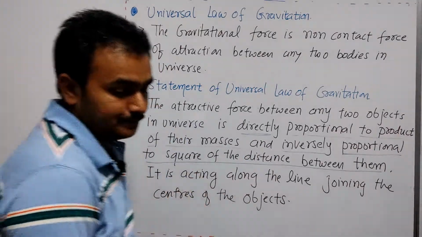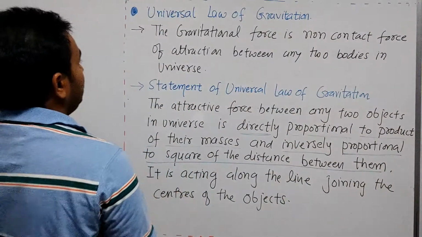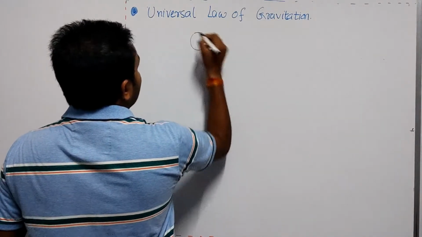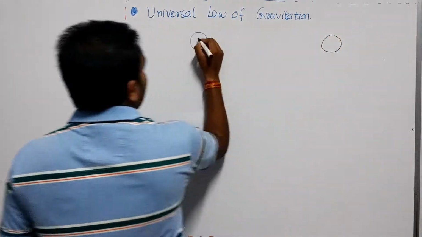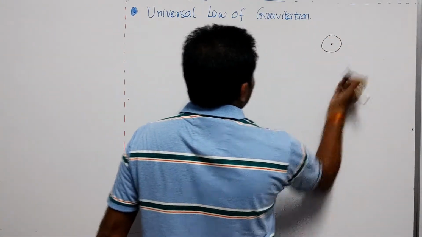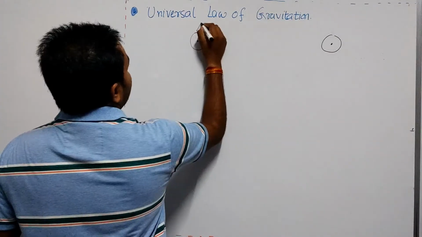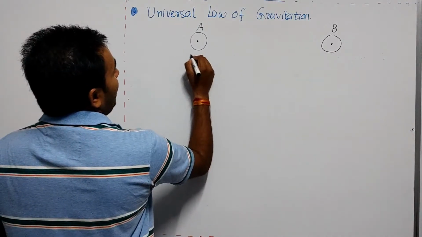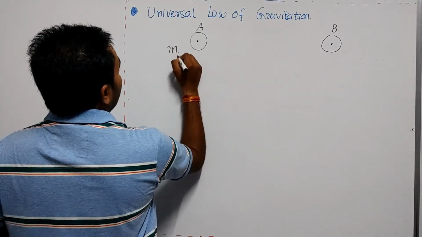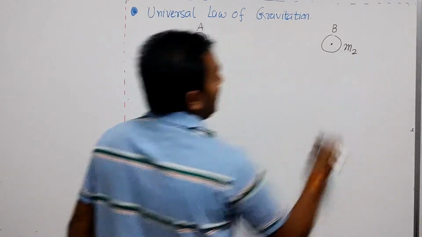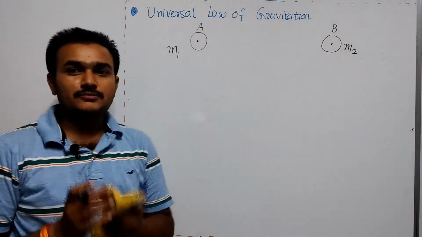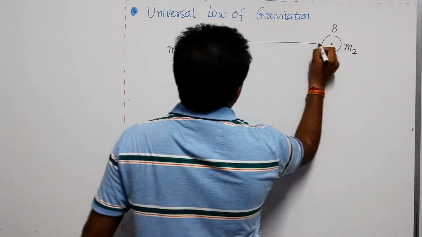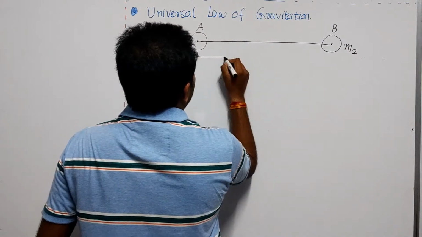So for example, if we are having two objects, let me draw it here, one object here, another object here. This is the center of the first object, this is the center of the second object. Let us say object first is A, object second is B. Let the mass of object A be m1 and the mass of object B be m2, and the distance between their centers is say d.